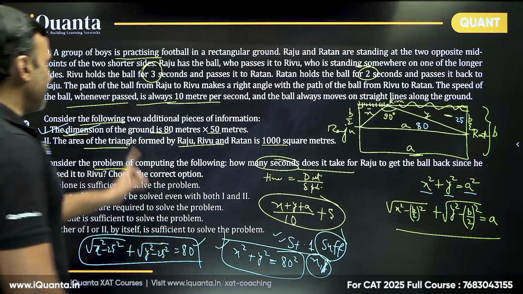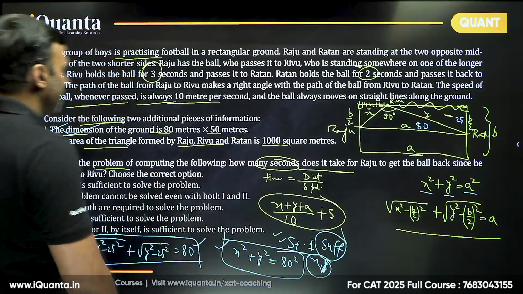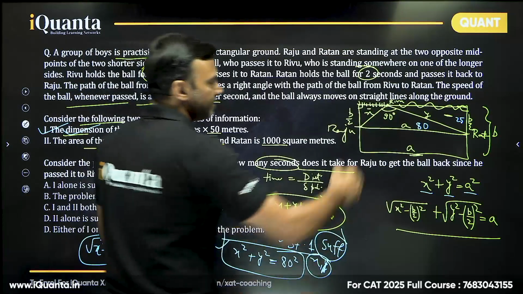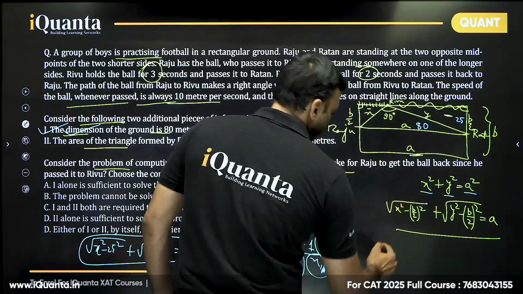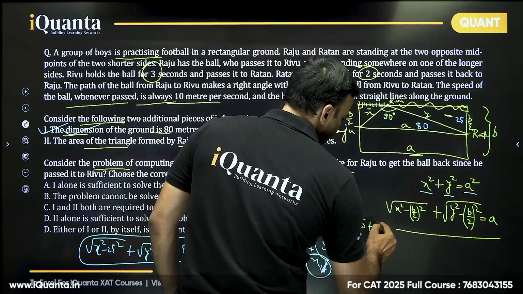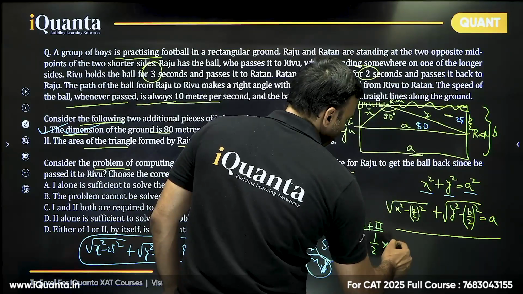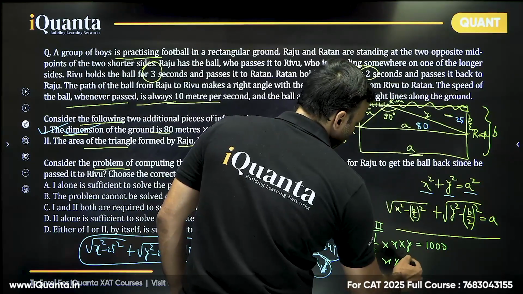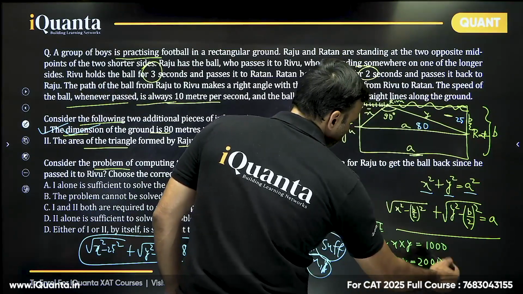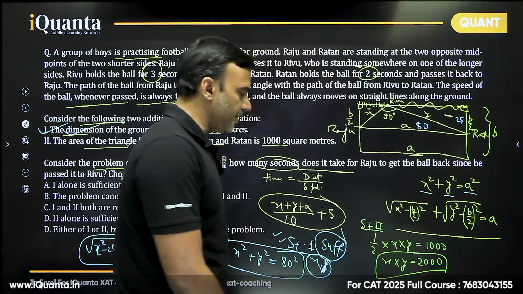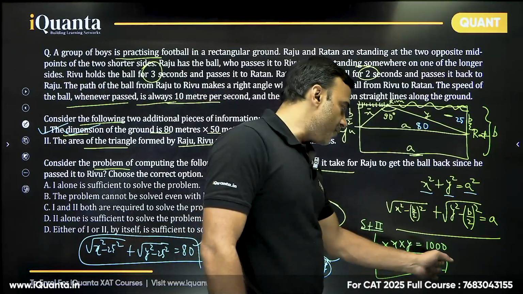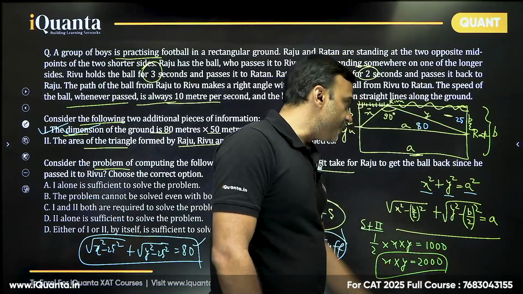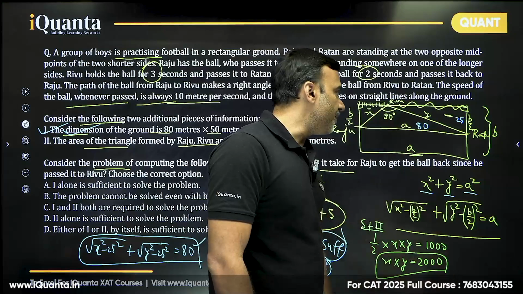What about the second statement? The area of the triangle formed by Raju, Rivu and Ratan is 1000 square meter. Let's change the color again. Area of the triangle, that is xy, so that is 90 degrees. So I'm checking statement 2, half into x into y, that is 1000. So we get x into y is equal to 2000. Now this has multiple possibilities. 20 into 100, I mean 100 into 20, 50 into 40, right? 200 into 10, right? So multiple possibilities. So we cannot say anything about the values of x and y.